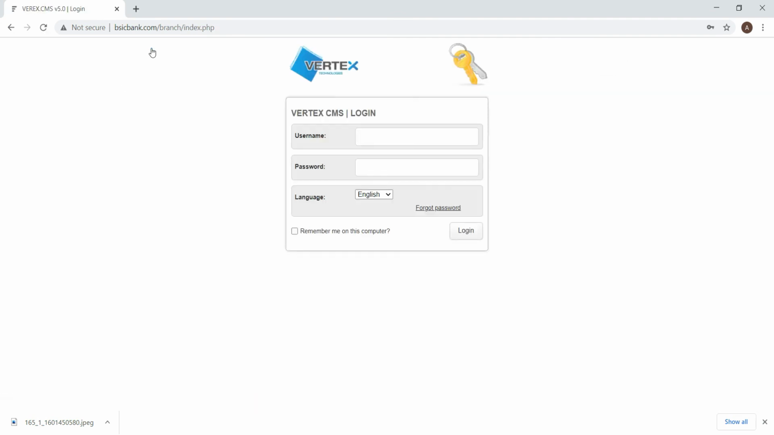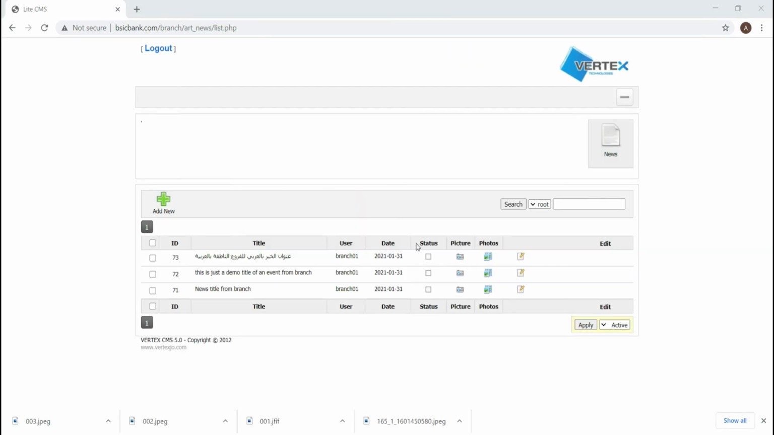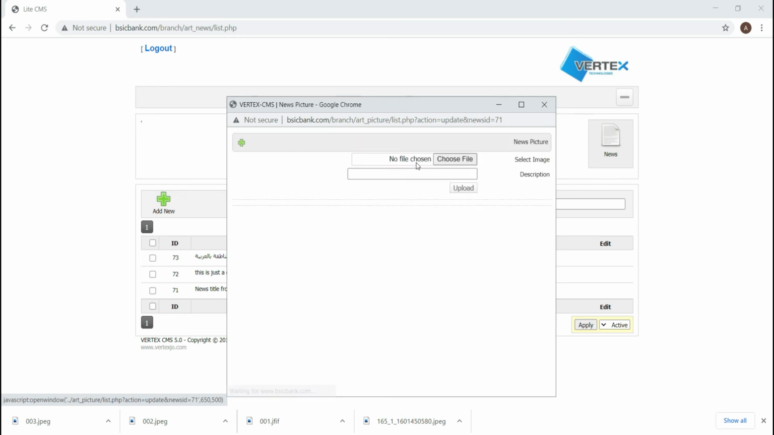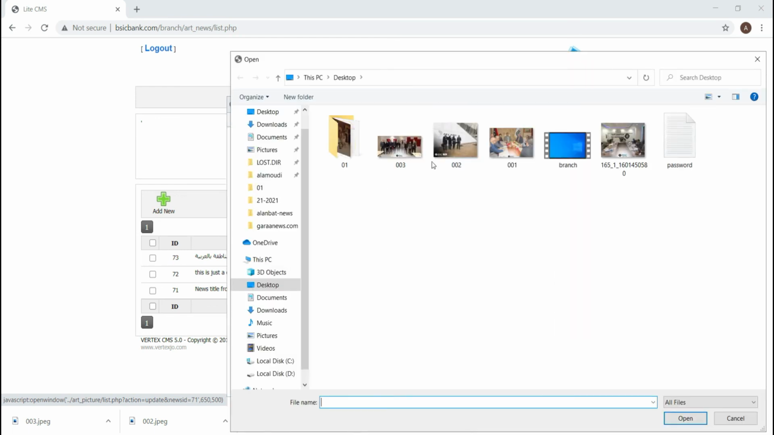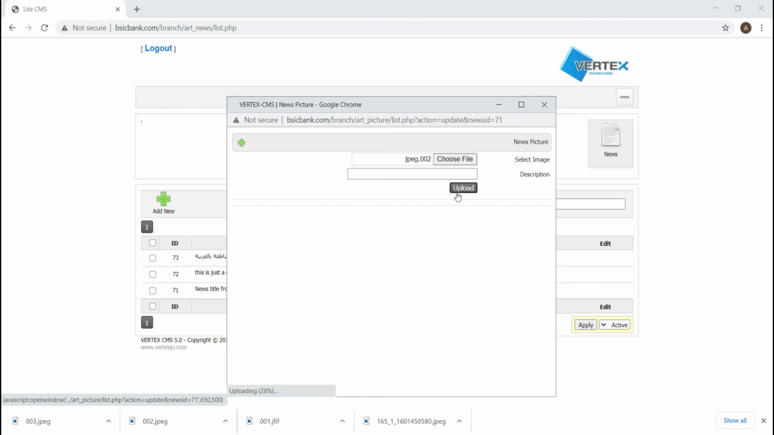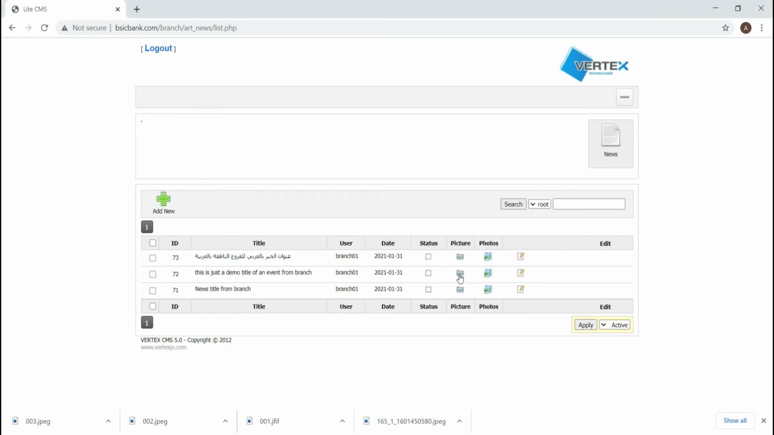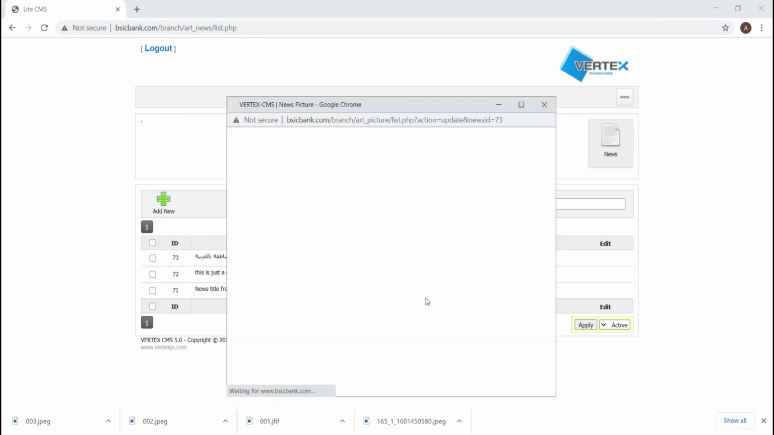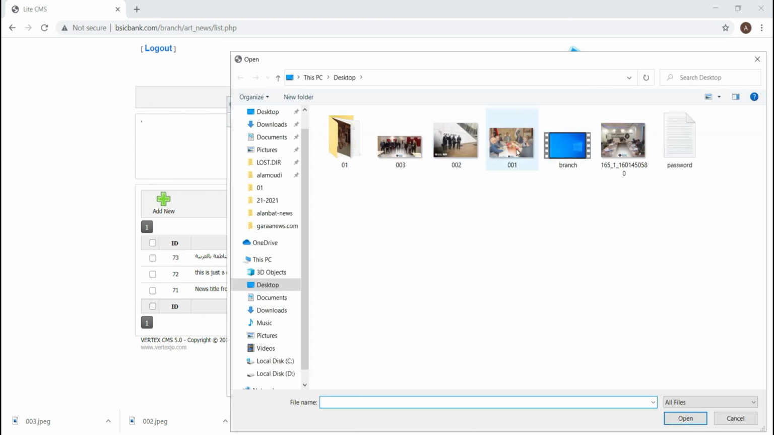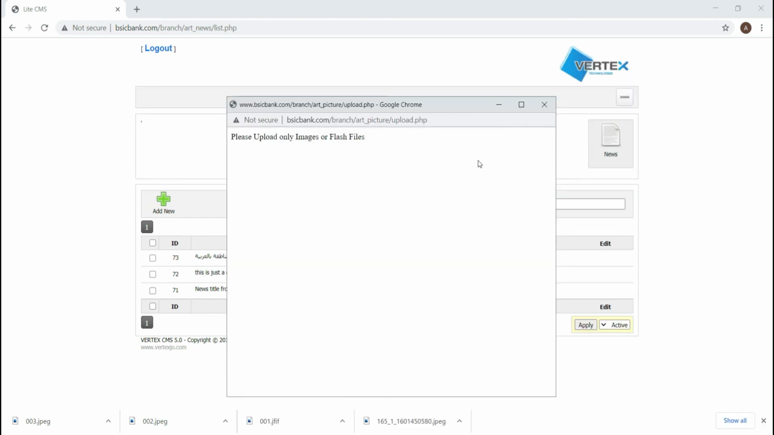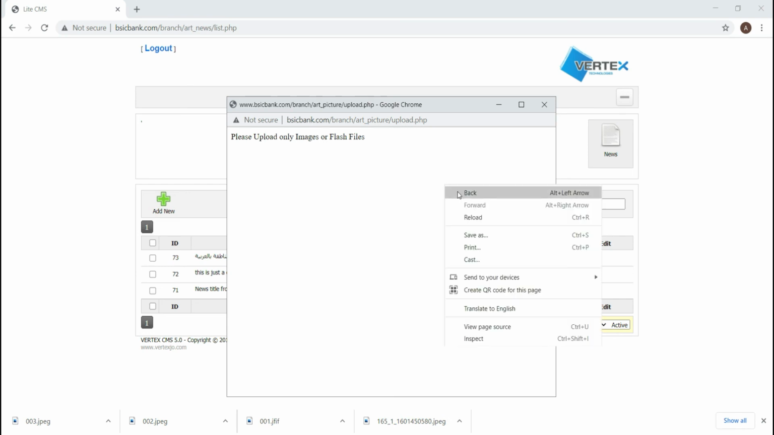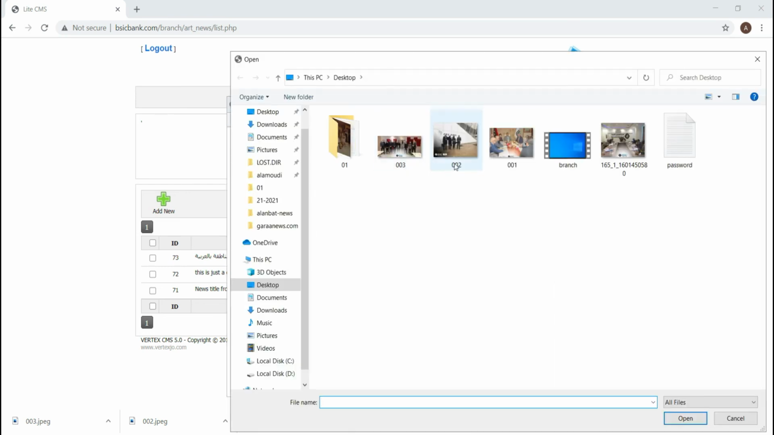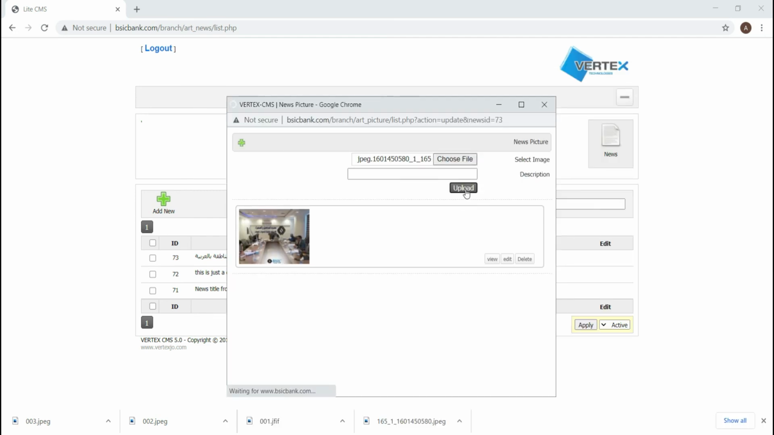Hi, if you want to change the cover image, you can click on picture, choose file, choose your image and just upload. If you want to change the picture of any one, just select your image and upload. Only JPG, GIF and PNG files. Okay, this one, and upload.